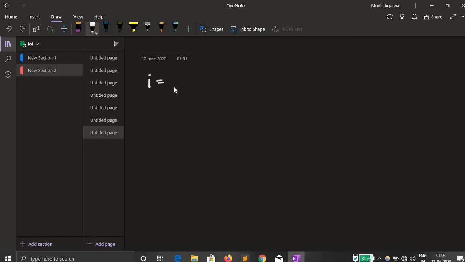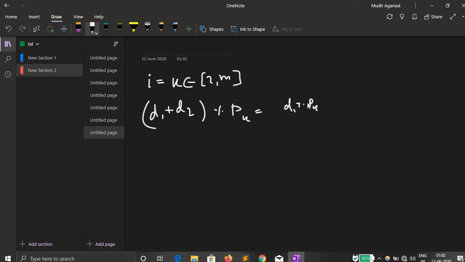if we consider a number k which belongs to 2 till m, then what we'll have is d1 plus d2 percentage pk is going to be equal to d1 percentage pk plus d2 percentage pk, whole percentage with pk.